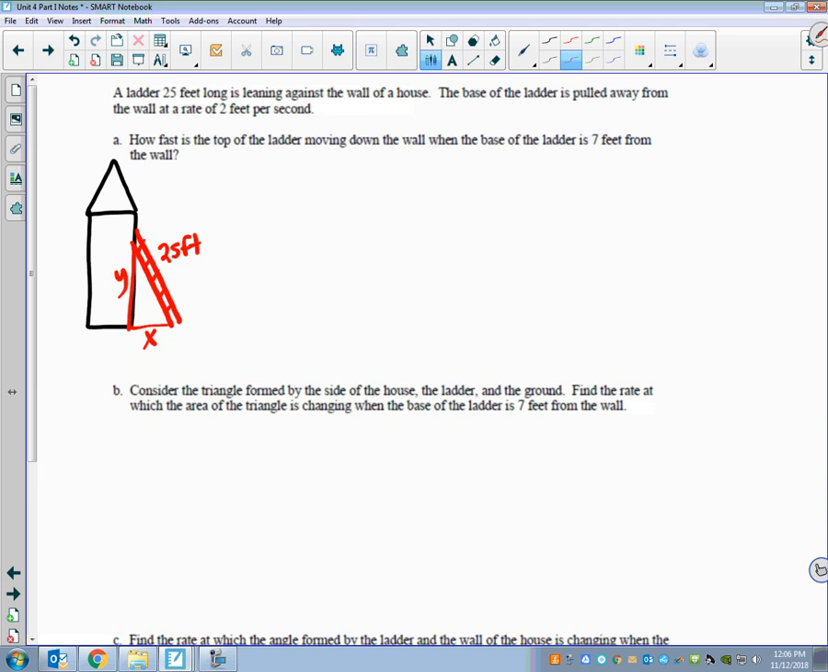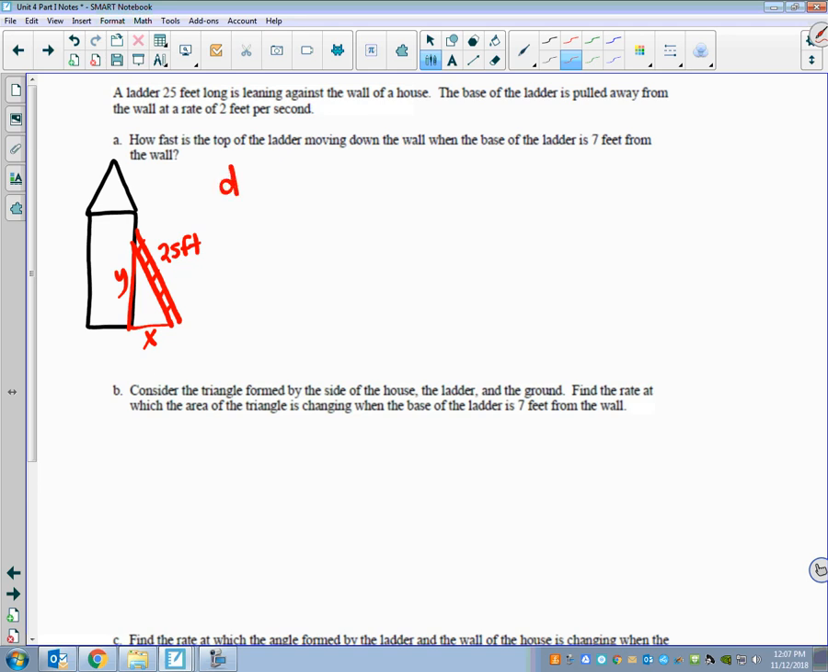So think about what we know, okay? These two are going to change as it moves. That's why they are variables. But is the length of the ladder ever going to change? No, it's always 25 feet. And so that's your constant, and these are your variables, right?